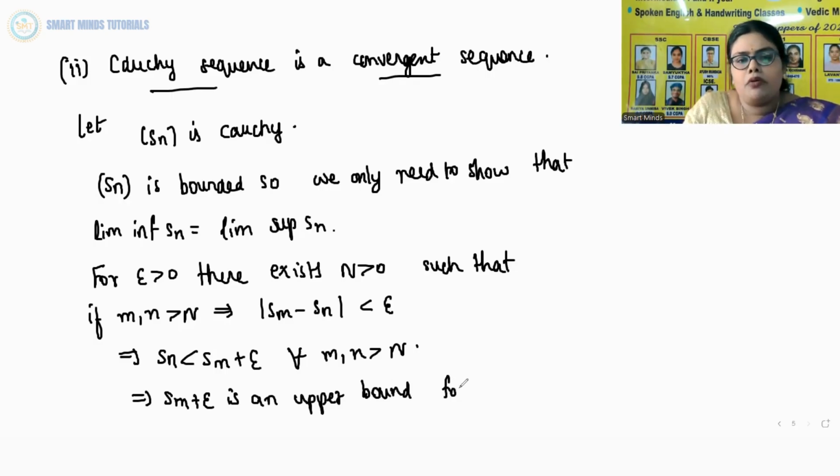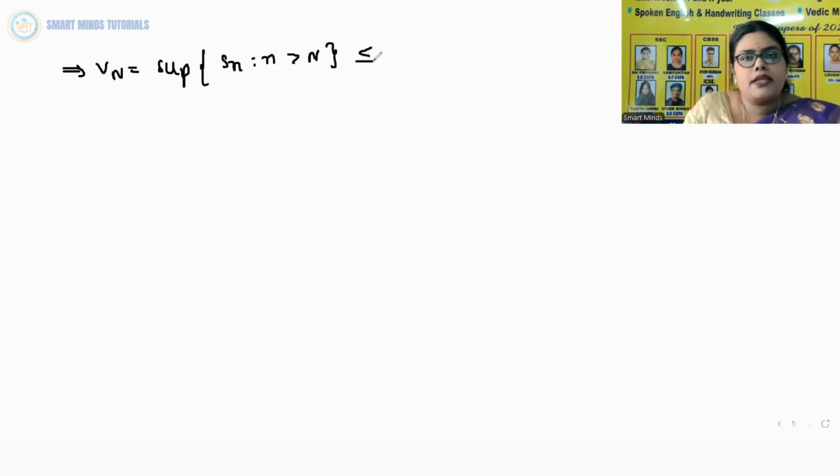Is an upper bound for the sequence Sn such that n greater than n. Here colon means such that. Now we take Vn. Vn is equal to supremum of Sn such that n greater than n, less than or equal to Sm plus epsilon for all n, m greater than n.